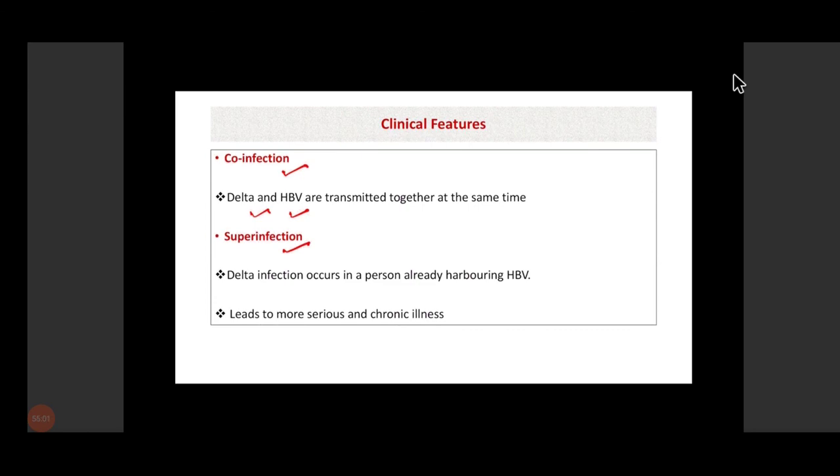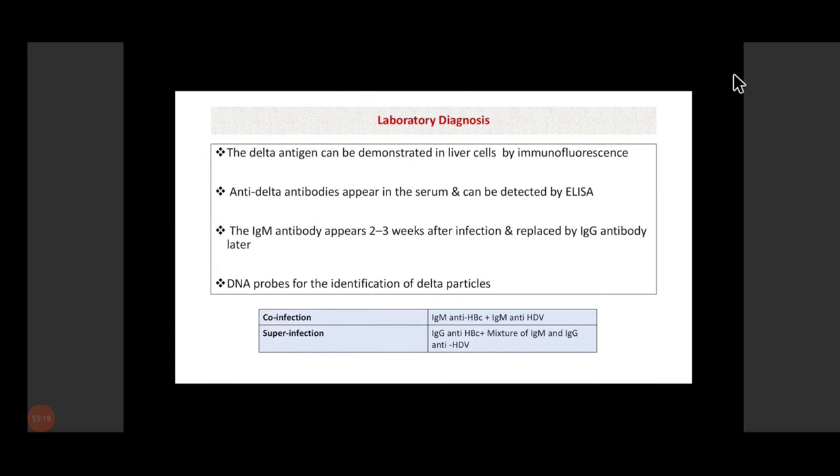Super-infection means hepatitis B virus is already there in the patient. Okay, so the patient is generally a carrier. Over that, this delta infection has occurred. So it mainly leads to serious and chronic infection, super-infection. So it can either present as a co-infection or as a super-infection.